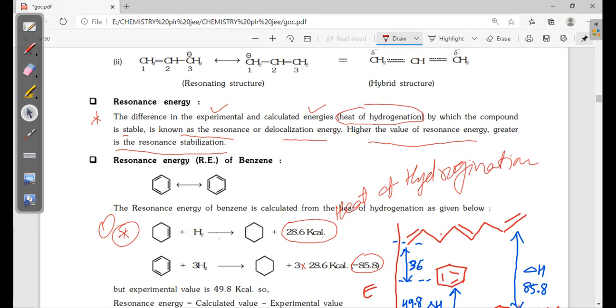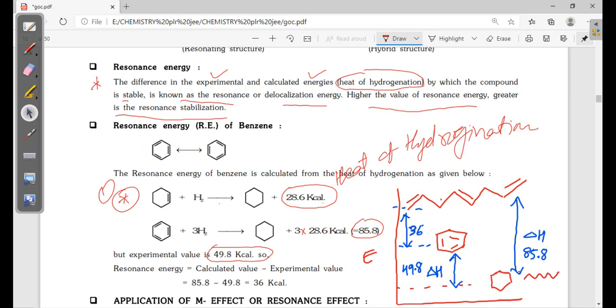But experimentally, they calculated that only 49.8 kilocalories of energy is released. So 36 kilocalories is released less than theoretically expected. This difference of 36 is known as resonance energy. Due to the resonance, this compound is getting stabilized.